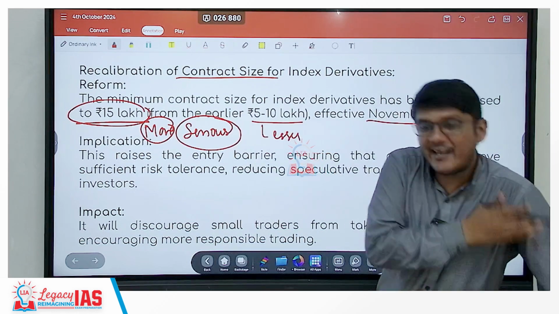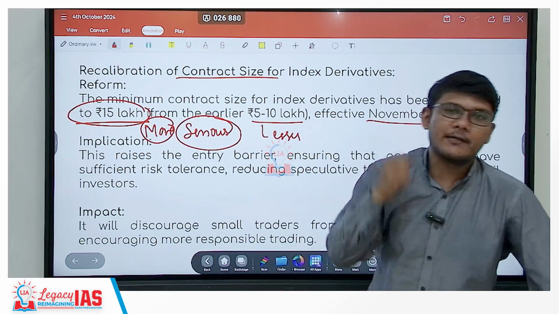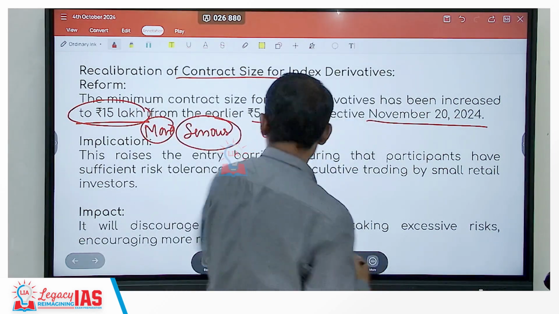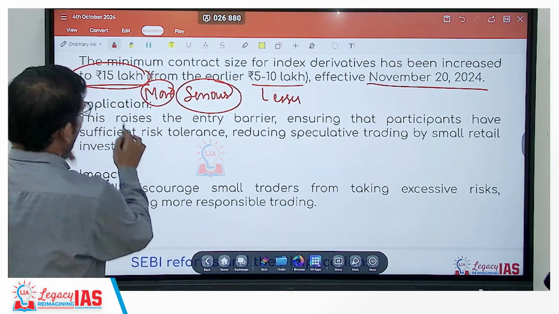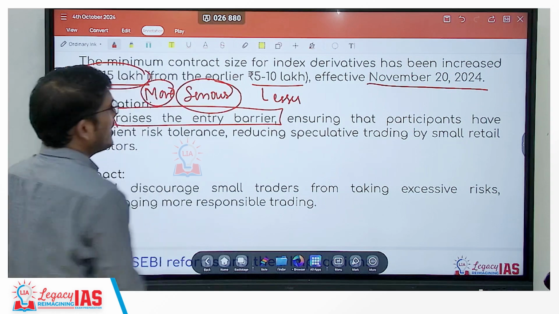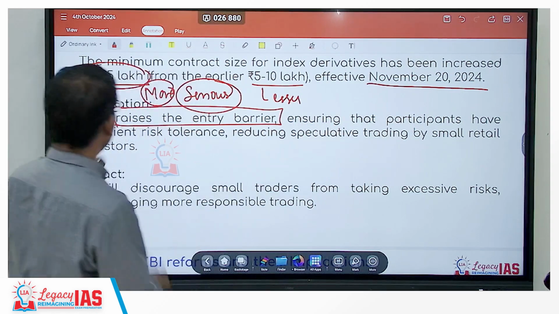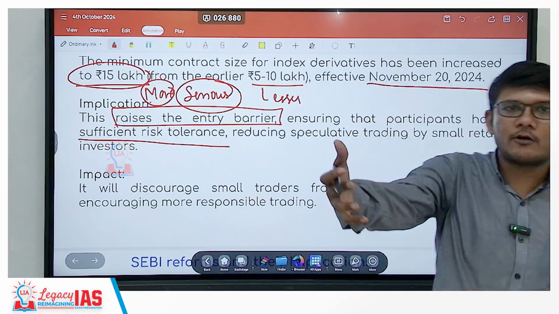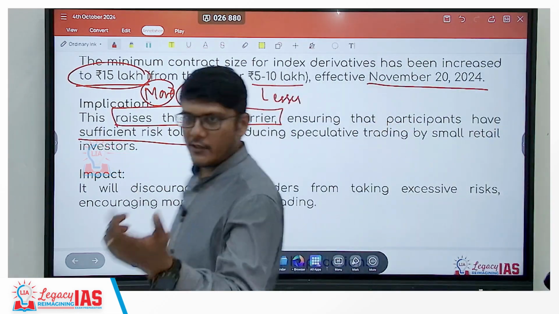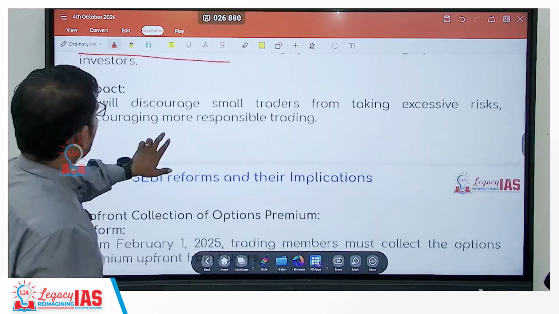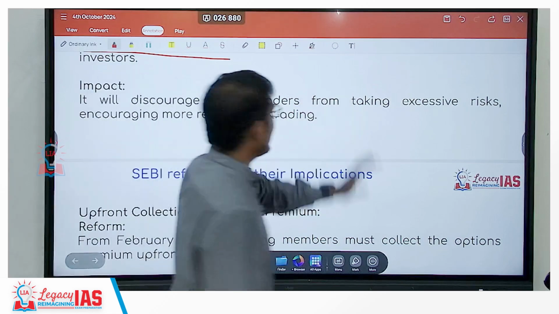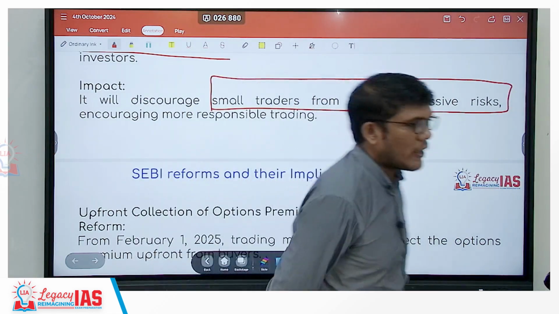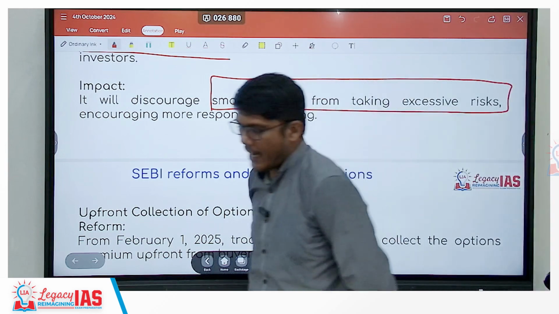So this creates an entry barrier. Now this is what the implication is: it raises the entry barrier, ensures that participants have sufficient risk tolerance. Because you are ready to put a higher amount of money means you have higher risk tolerance. So it will discourage small traders from taking excessive risks. Now if I do not have that much money, then I may not be taking the risk.